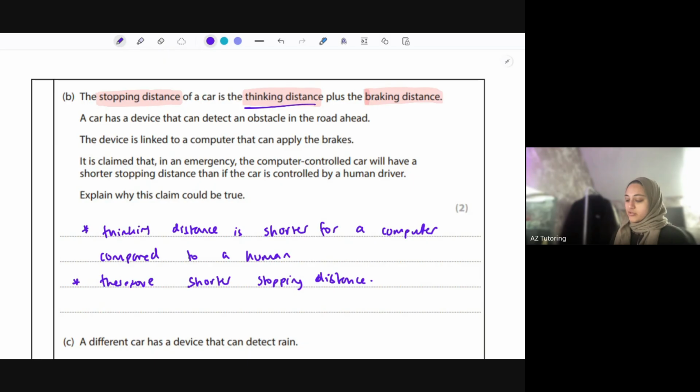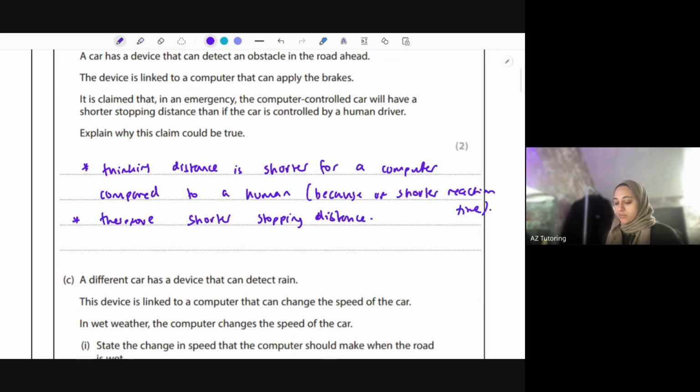So it's claimed that in an emergency, a computer-controlled car will have a shorter stopping distance than if the car is controlled by a human driver. Okay, so thinking distance is shorter for a computer compared to a human because of shorter reaction time. I guess a computer can't be under the influence of tiredness or age or drugs and alcohol. So that makes sense.